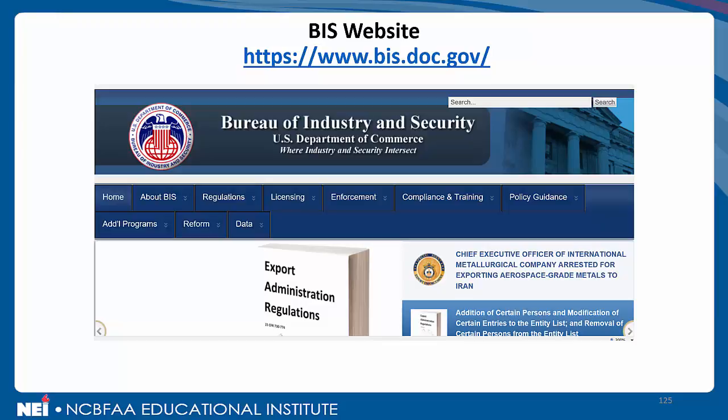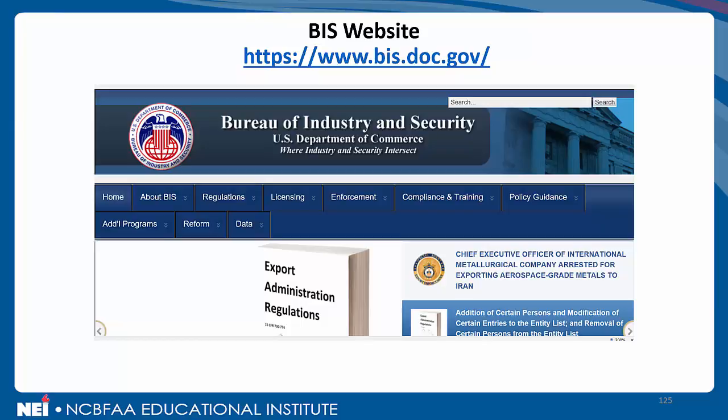We'll be making reference to the BIS website on a number of occasions, but this is what the landing page, the home page, looks like, and of course the link in the title. As you can see, and we'll go into greater detail, we'll dig into different landing pages and such, but starting on the left-hand side: the home page, some information about BIS, the Export Administration Regulations themselves, licensing considerations, enforcement, a very nice section on compliance and training, additional programs, reform, that's the Export Control Reform Initiative, more detail on that, and some statistics as well. But again, we'll be coming back to this on a number of occasions.